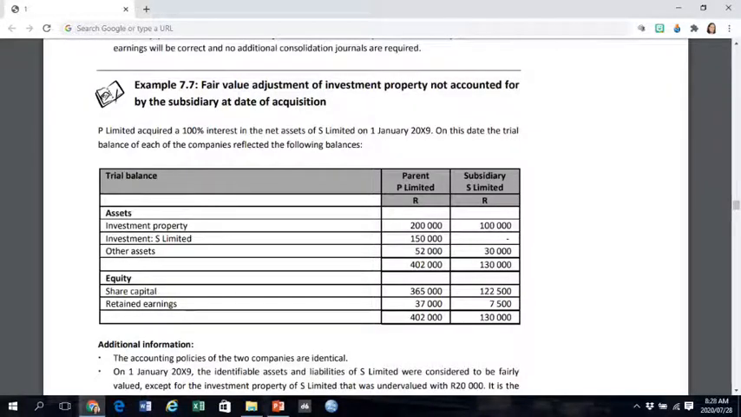Example 7.7 looks at the scenario where there's a required value adjustment on the investment property of the subsidiary at acquisition date, but in this example, that value adjustment is not accounted for by the subsidiary in its separate financial statements at date of acquisition. The acquisition date is 1 January 20X9, and on this date, the investment property is measured in the trial balance of S at 100,000 Rand.